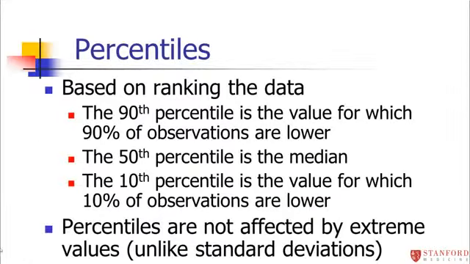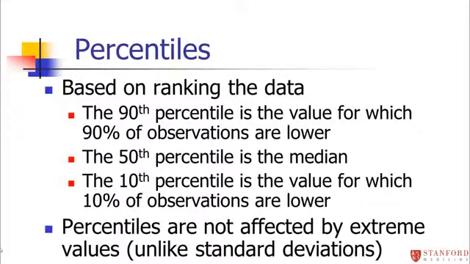Okay, another way to measure the spread or variability of the data is just to rank the data and look at percentiles. We did this when we looked at box plots. So you can talk about things like the 90th percentile of the data. Where does the 90th percentile lie? That will give you some information, some feeling about the data. So the 90th percentile is the value for which 90% of observations are lower. You can talk about the 10th percentile of the data. That would be the value for which 10% of the observations are lower.